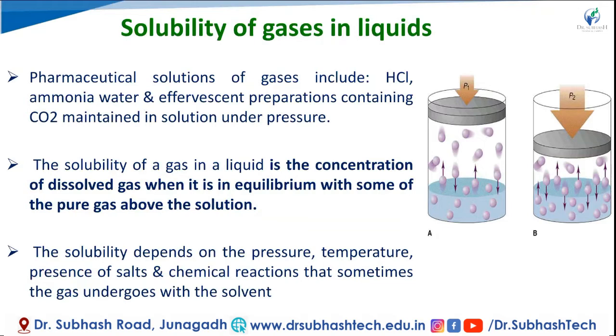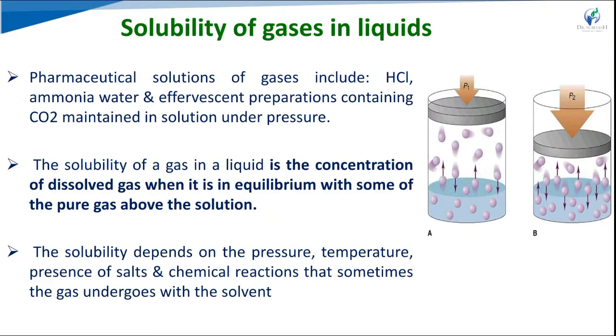The solubility of gas in liquid is the concentration of the dissolved gas in the liquid when it is in equilibrium with the pure gas above the solution.